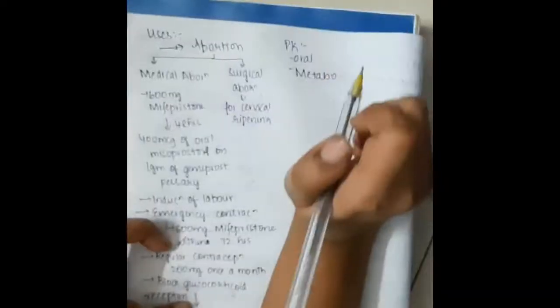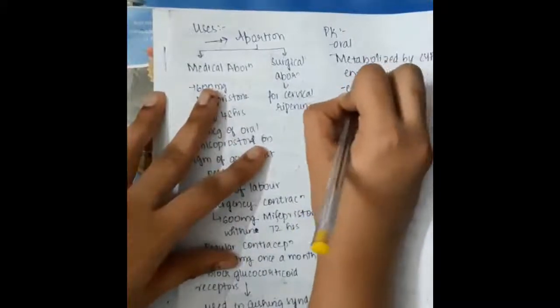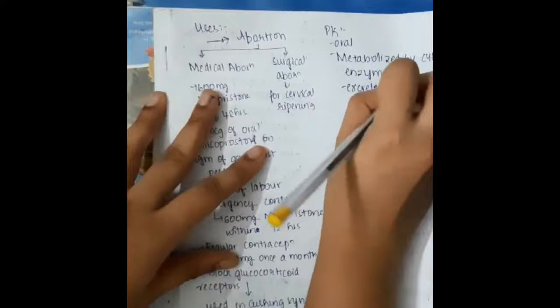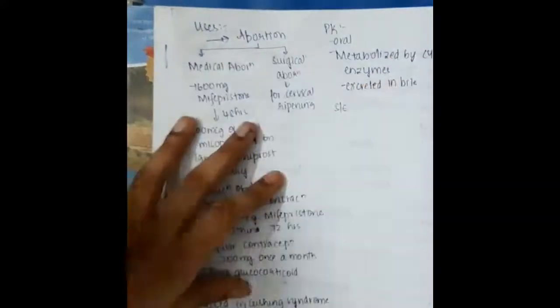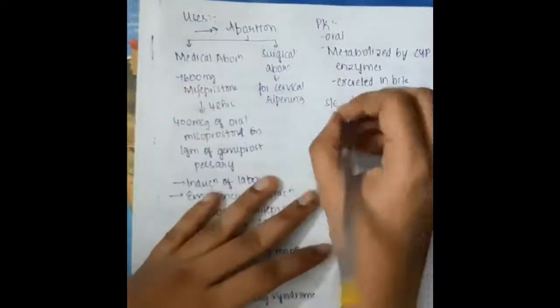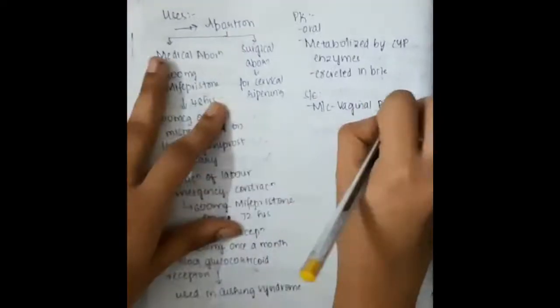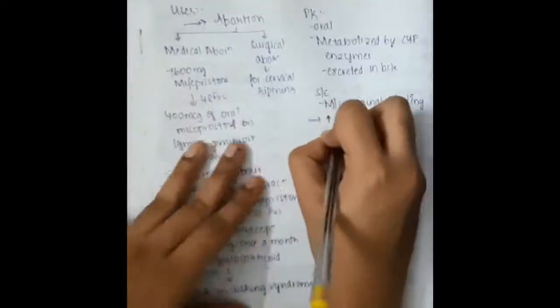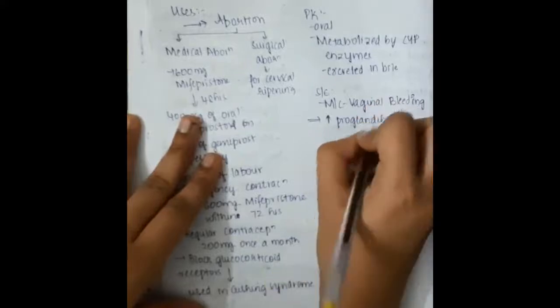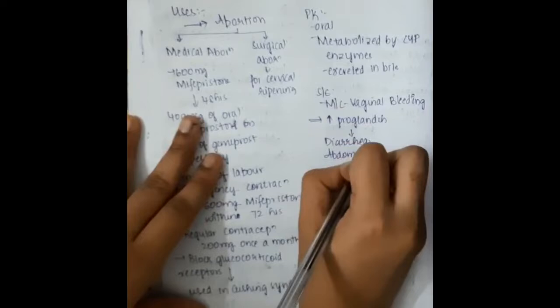Then what are the pharmacokinetics? It is used orally, metabolized by CYP enzymes, and excreted in bile. The side effects include, most commonly, vaginal bleeding. It increases prostaglandins, and this increased prostaglandin leads to diarrhea and also abdominal cramps.